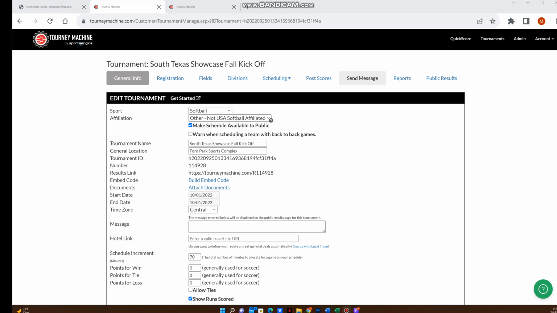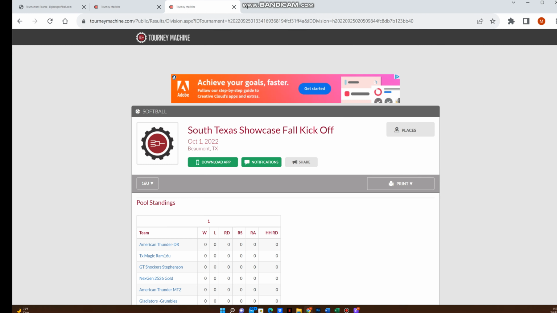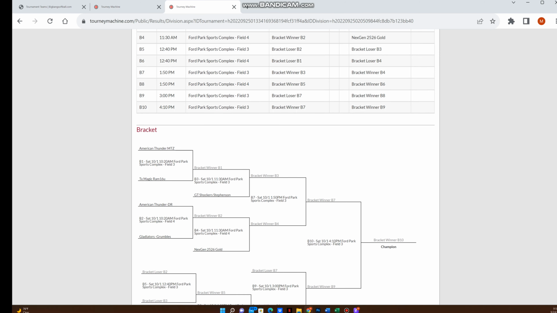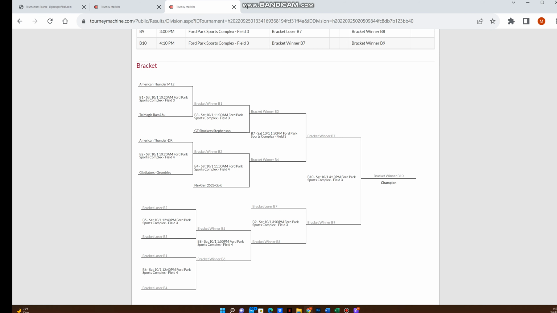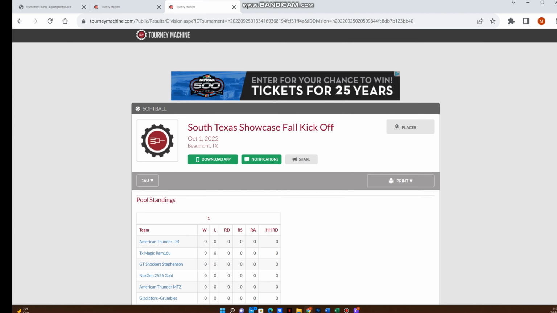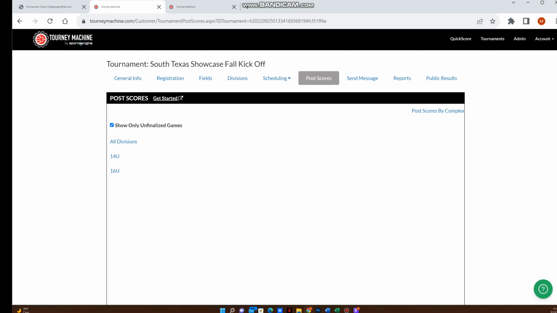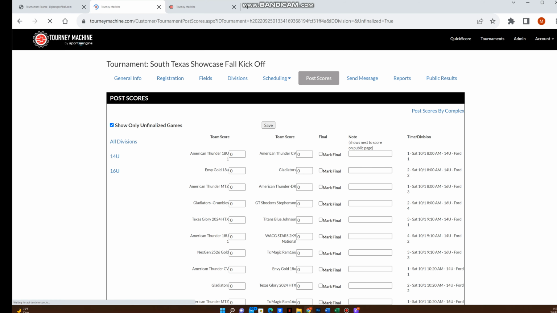You'll be in the admin area, and we've already got all of our information shown on the public side. And this is where we'll be updating the scores and moving winners along in the bracket. So you go to the admin area and you're going to do all this business in the post scores right here. You can show all the divisions at one time, but to make it simple for this video right now, we're going to go to 14U.